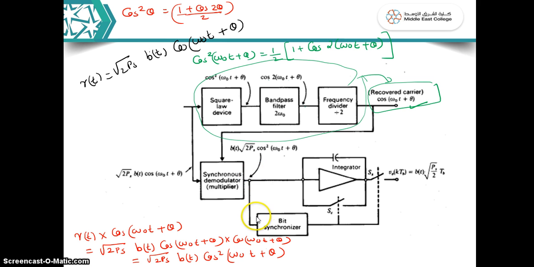Now I'll expand it in terms of the same expression, cos square theta, and then apply it to an integrate and dump circuit, and I'll show you how you will get back your original signal BT. In the next page I'll explain the integrate and dump circuit part separately.